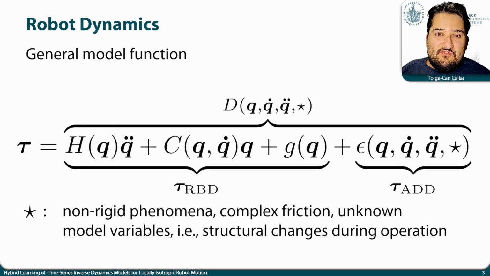Due to the presence of effects that exceed the assumptions of rigid body dynamics, such as complex friction and joint flexibility, we also have to include a collective term epsilon to account for such additional phenomena. In fact, these non-rigid effects that may depend on an indefinite number of variables can significantly contribute to the overall dynamics in many applications in the areas of collaborative, medical, and social robotics.